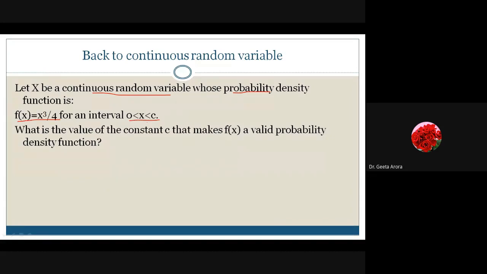So you have to use the property and find out what the value of c should be, so that the integral of x cube by 4 dx should give me 1. Try it out.